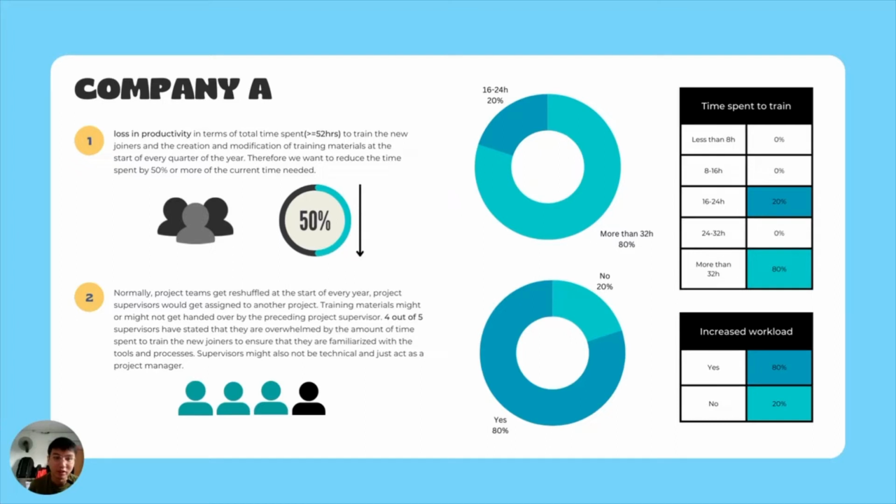Take note that training the new joiners is still part of the supervisor job scope. As such, the goal of this presentation is to ensure that supervisors are able to effectively manage their time in training them. We also conducted a survey for them, and as you can see on the right side of the donut chart, 4 out of 5 supervisors spent more than 32 hours, and they also suffered an overloading of their workload due to this job scope. Hence, in the next few slides, we will show you the current situation of the company.